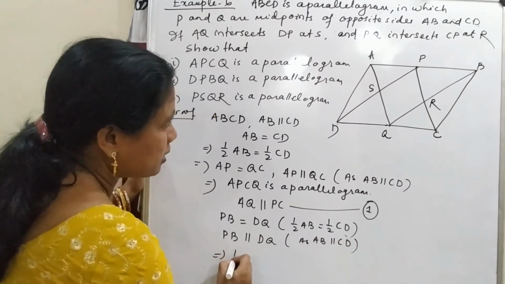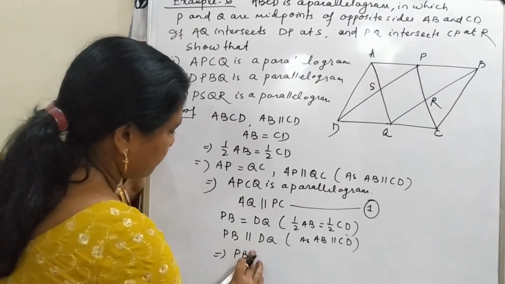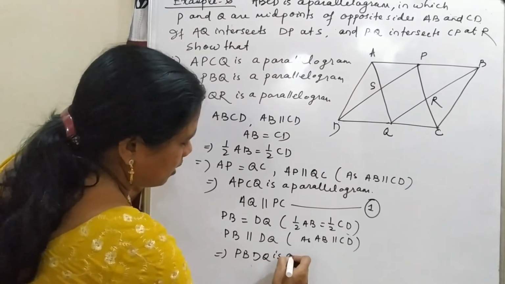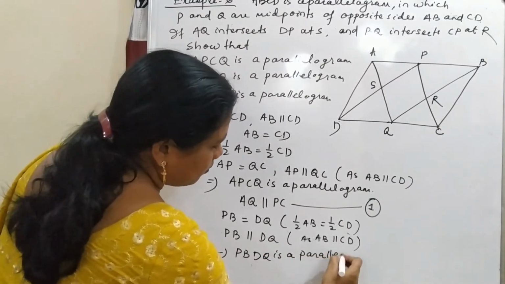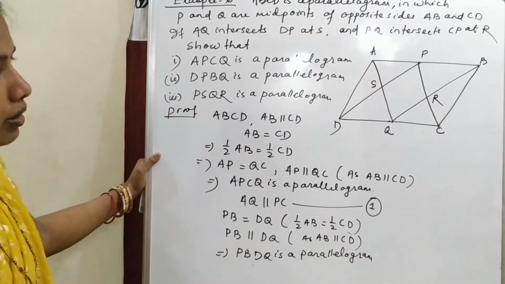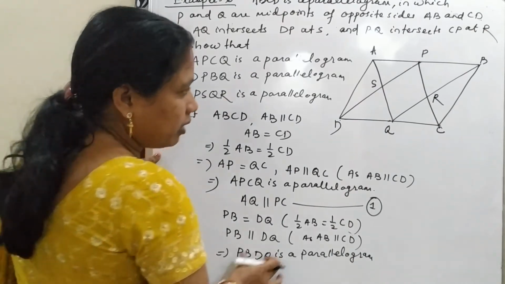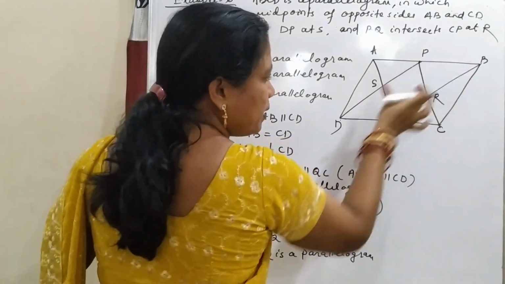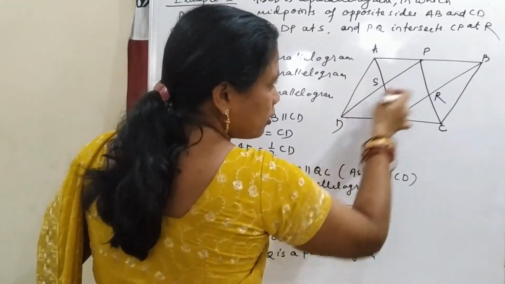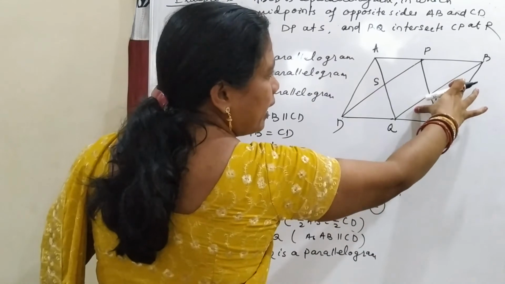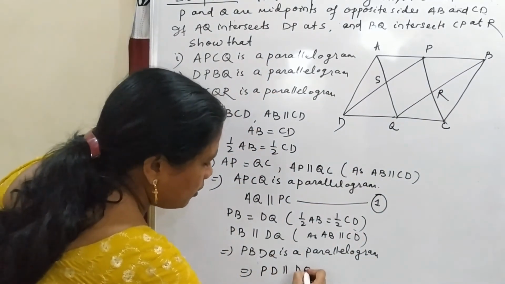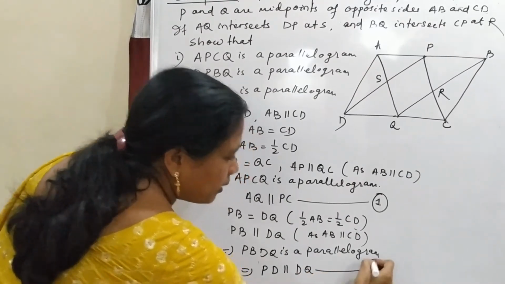So this implies PBDQ, or DPBQ, is a parallelogram. Here we have taken PB parallel to DQ and PB equal to DQ. So the other pair of opposite sides, PD and BQ, are parallel. So this is our equation 2.